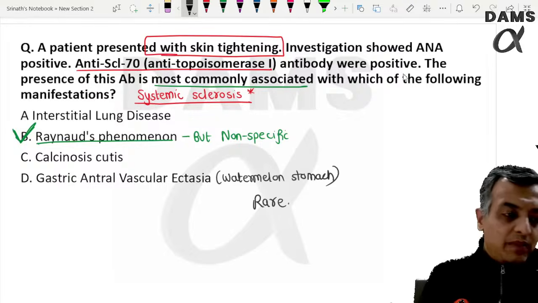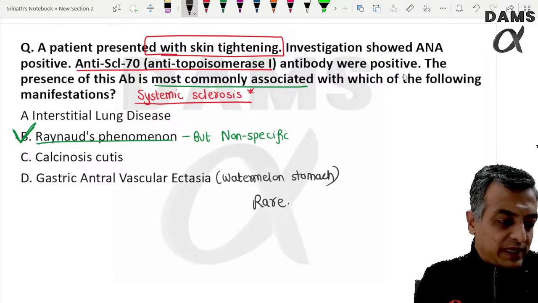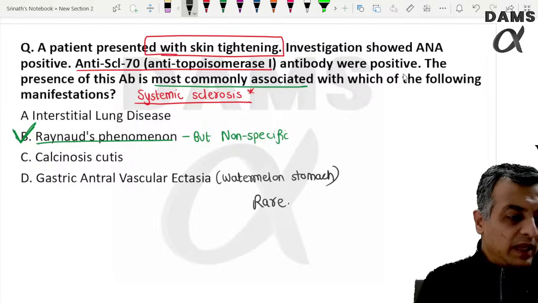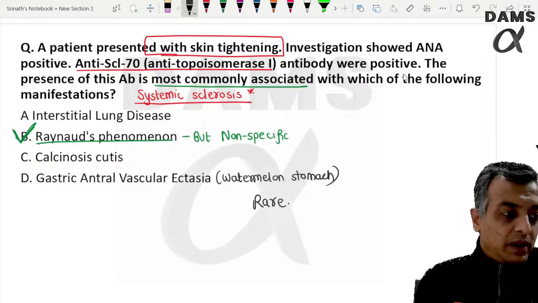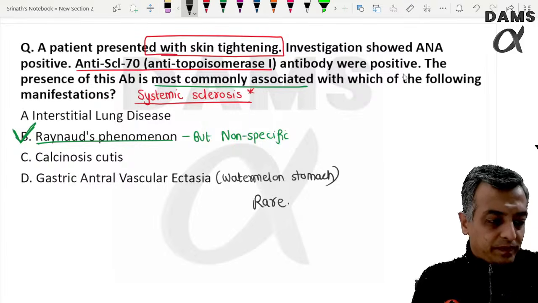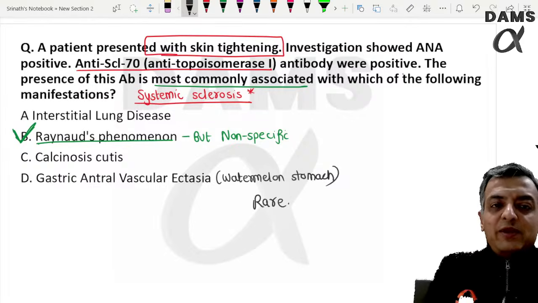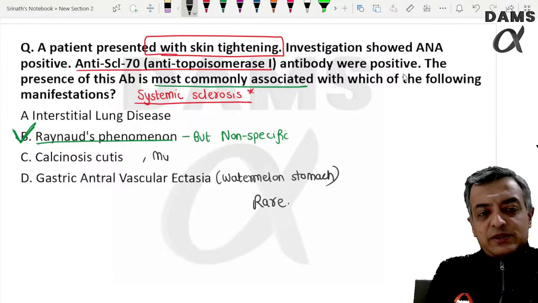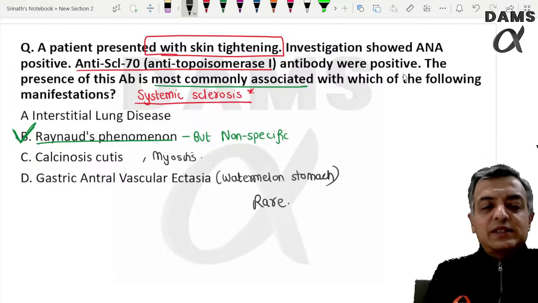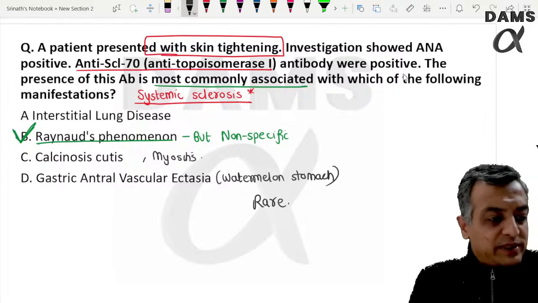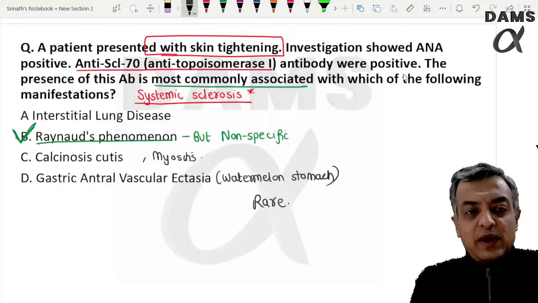Okay, chalo, theek hai. Myositis was in the option, or was Raynaud's phenomenon there? Not Raynaud's, myositis was there. Myositis is not commonly associated. So what did you choose as the best single answer?